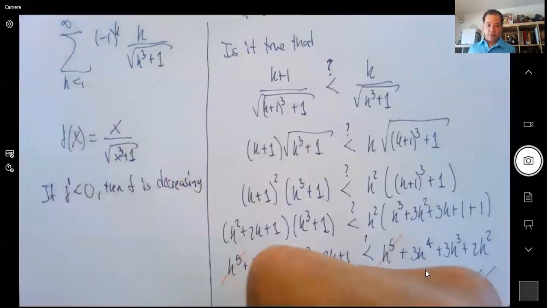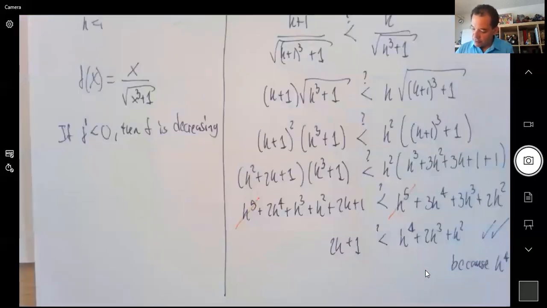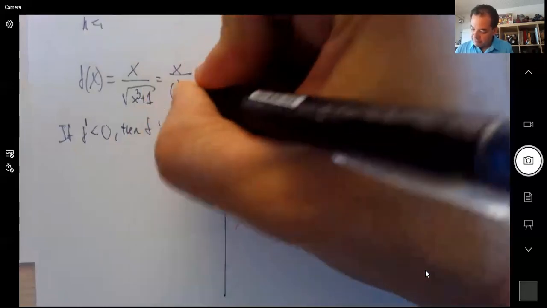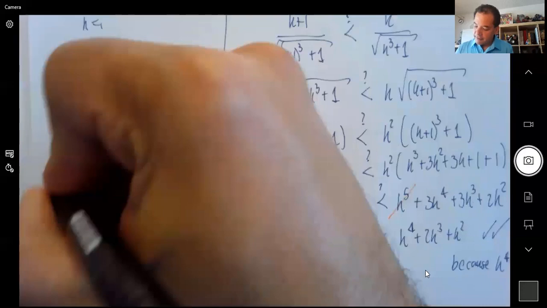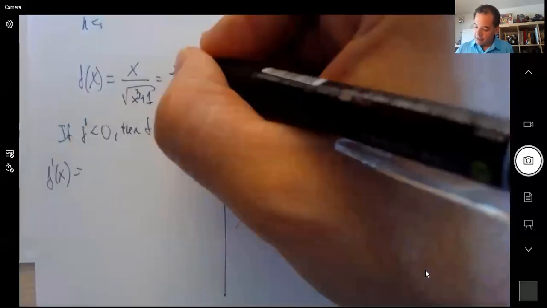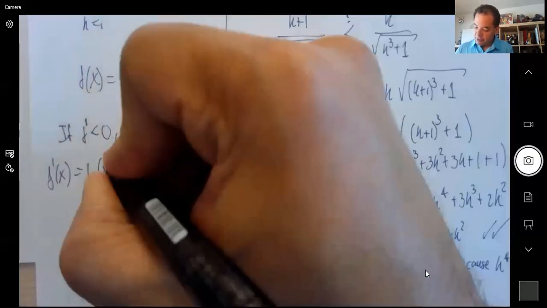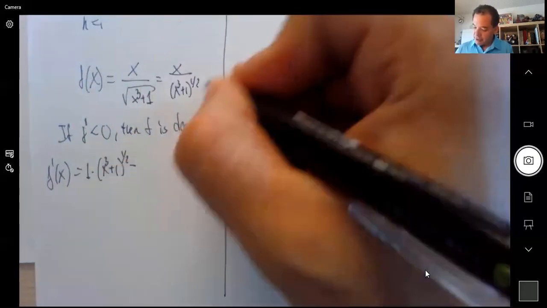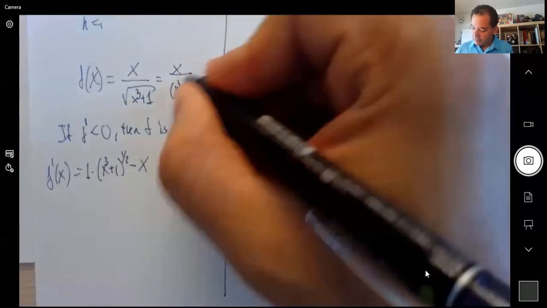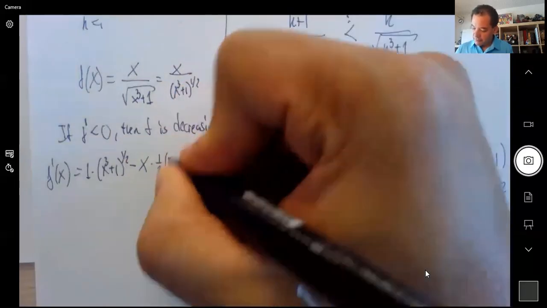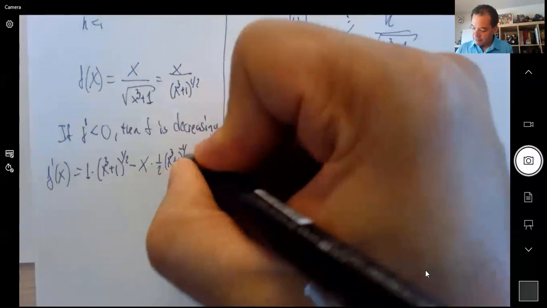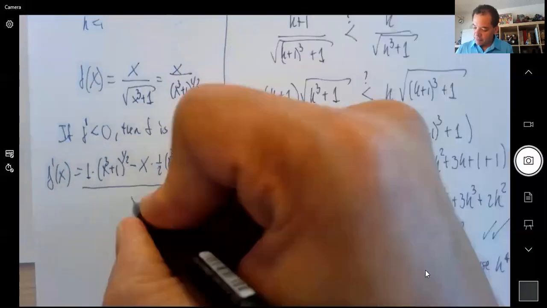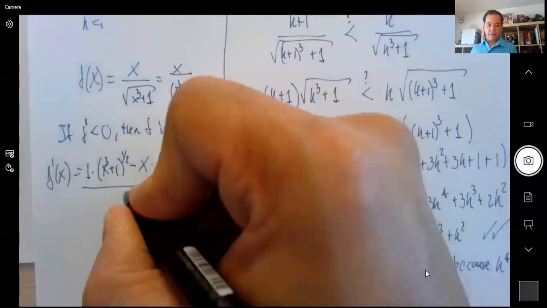So we can try to figure out what's the derivative. Let's do it. So this is x over x cubed plus 1 to the power 1/2. So here's the derivative. The derivative is the derivative of the top, that's 1 times x cubed plus 1 to the 1/2 minus x times the derivative of the bottom, which is 1/2 x cubed plus 1 to the negative 1/2 times 3x squared. All of that divided by the square of the bottom, which is x cubed plus 1, right?